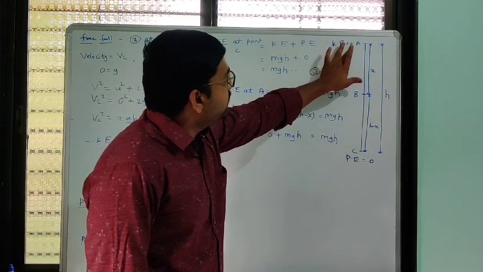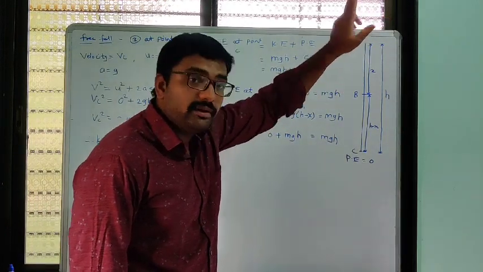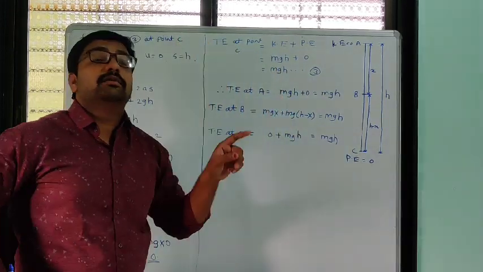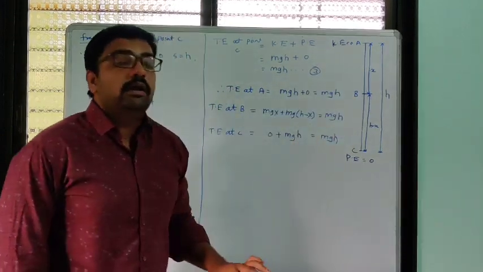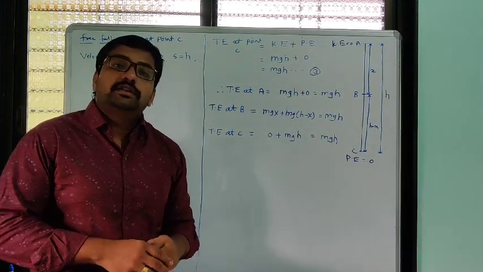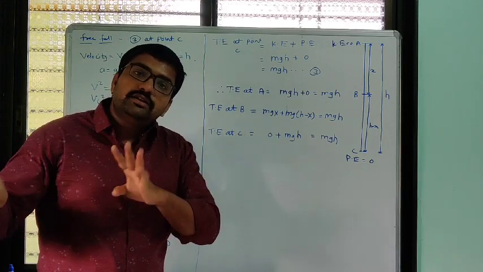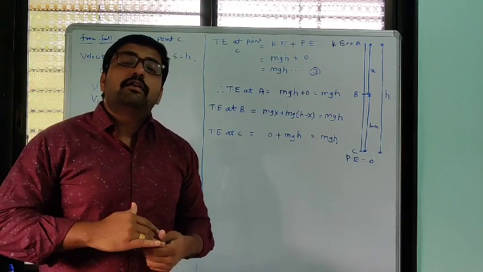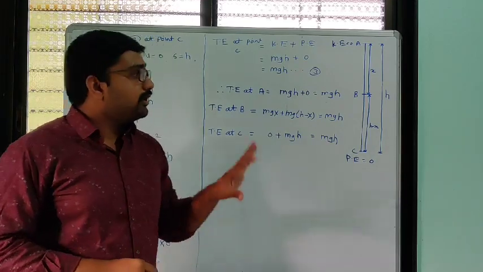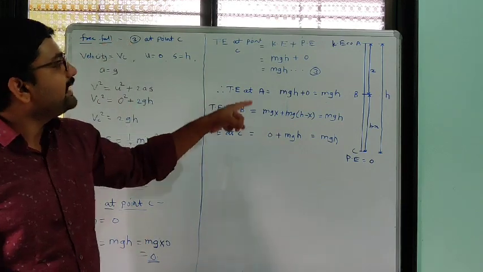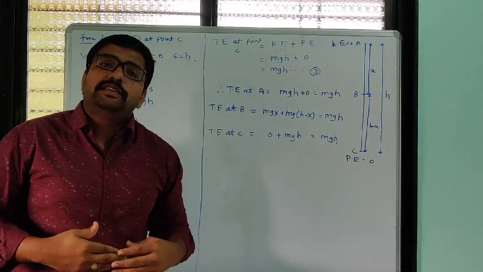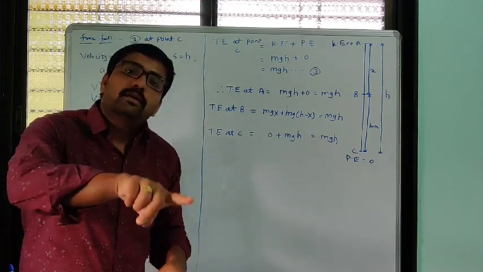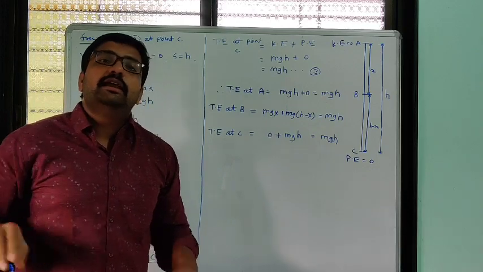because there kinetic energy is equal to 0 and potential energy is maximum. Here potential energy is equal to 0 and kinetic energy is maximum. So throughout this path of a free fall, what happens? Continuous transformation of energy takes place, potential energy to kinetic energy, when the object falls from height h from the earth's surface. So this is the concept of free fall, which tells us that when free fall of an object takes place, energy is continuously transformed from potential energy to kinetic energy.